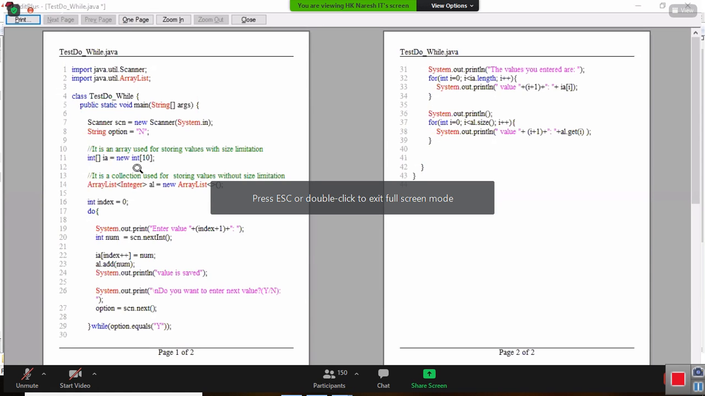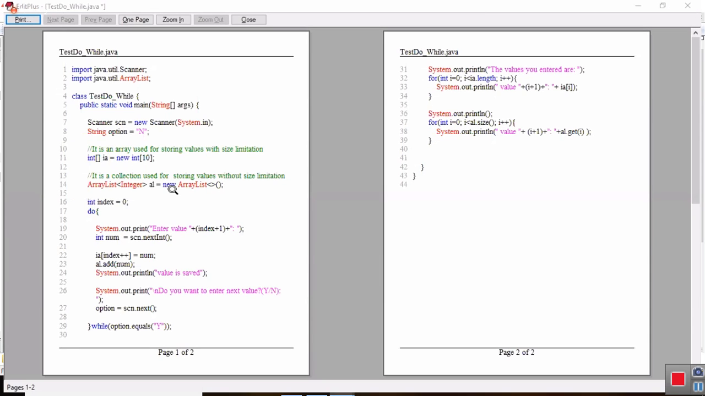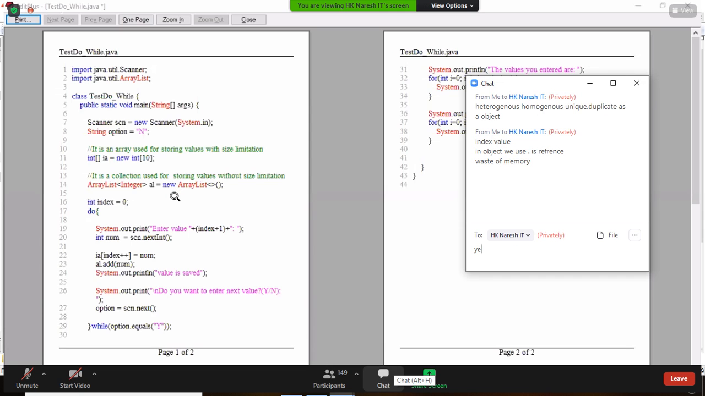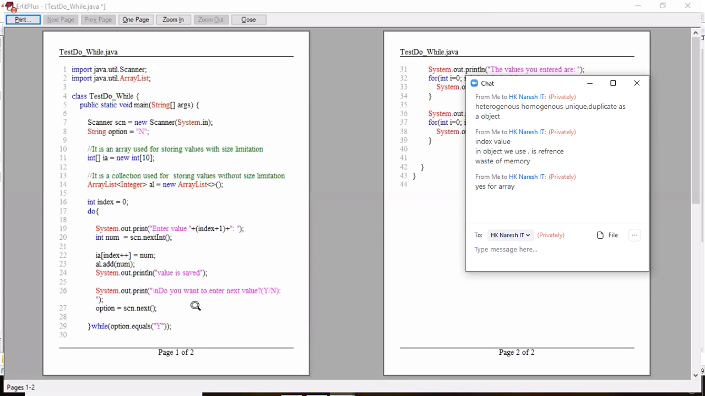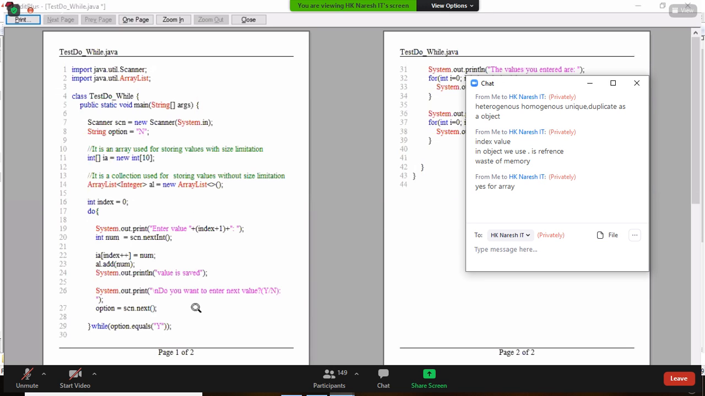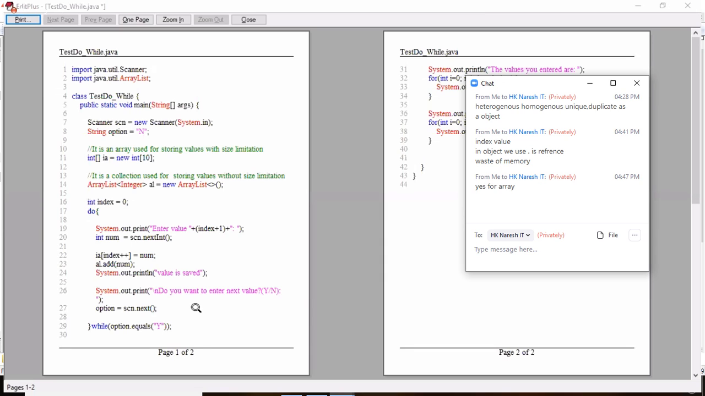Array list is also the same as array only, no difference. If I run this program for 11 values, is there any problem that will come? If I run this program by storing 11 values, is there any problem? Yes, we will get an exception. You will get an array index out of bounds exception.